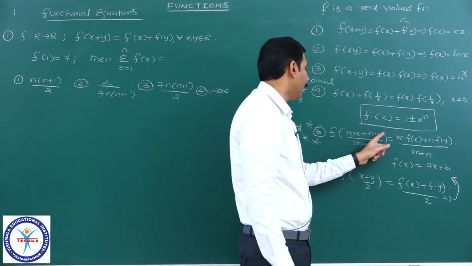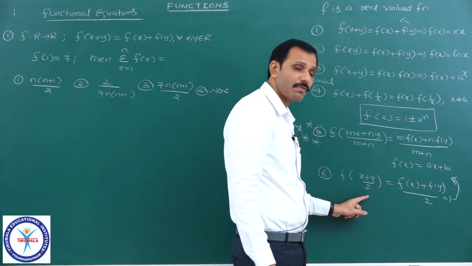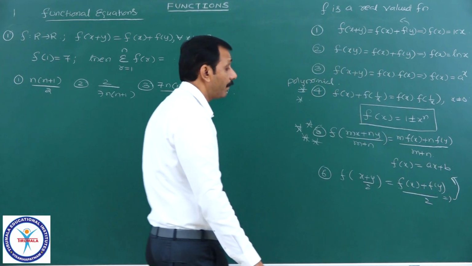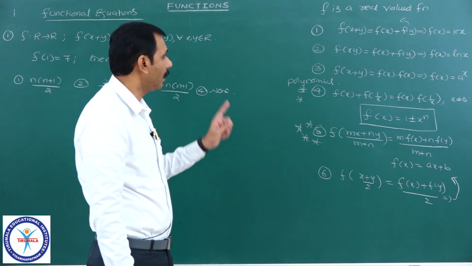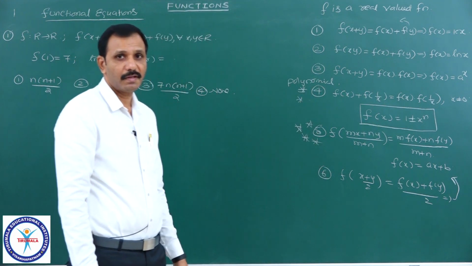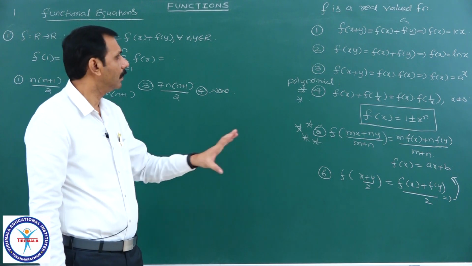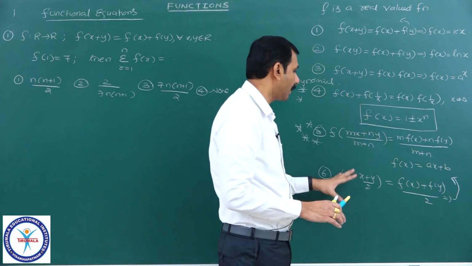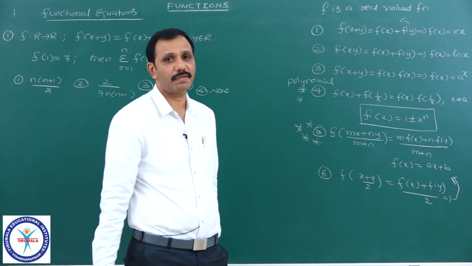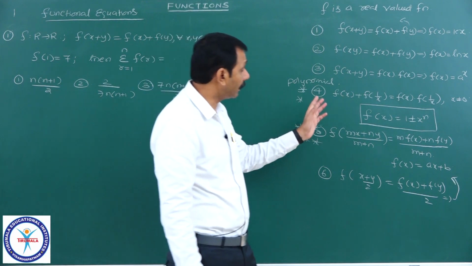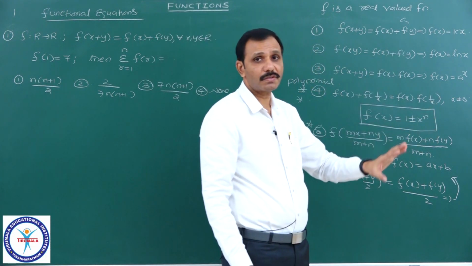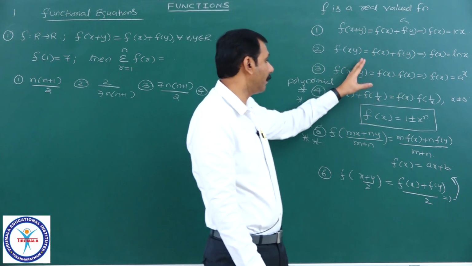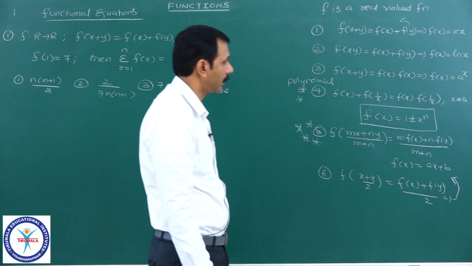If I take m equal to 1, n equal to 1, then it will become f of (x plus y) by 2 is equal to (f of x plus f of y) by 2. Means, yes, the function should be of the form f of x equal to ax plus b. One has to remember all these basic functional equations. Of course, we are not sure that they will definitely ask questions based on this, but these are the basic functional equations. Of course, without knowing these functional equations also you can do that problem, but better if you remember all these.